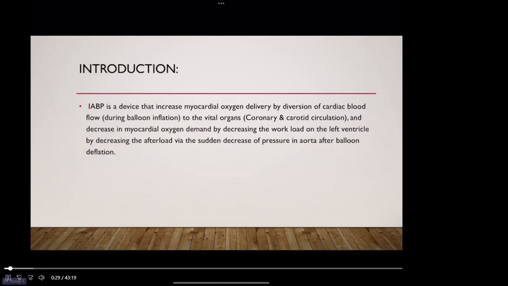Introduction. IABP is a device that increases myocardial oxygen delivery by diversion of cardiac blood flow during balloon inflation to the vital organs, that is coronary and carotid circulation, and decreases myocardial oxygen demand by decreasing the workload on the left ventricle, by decreasing the afterload via the sudden decrease of pressure in the aorta by balloon deflation.